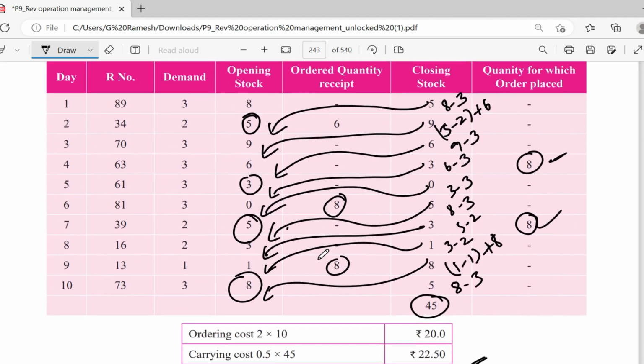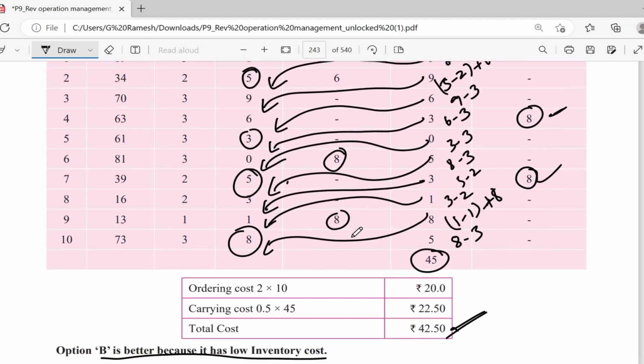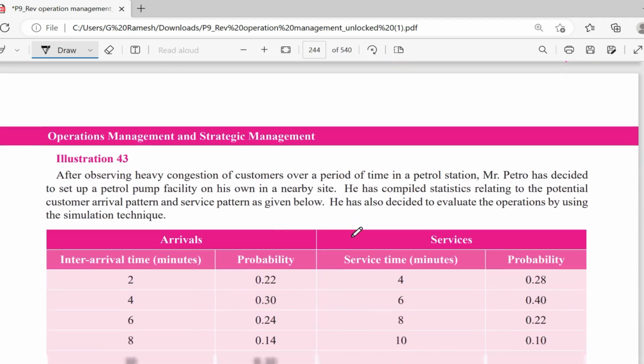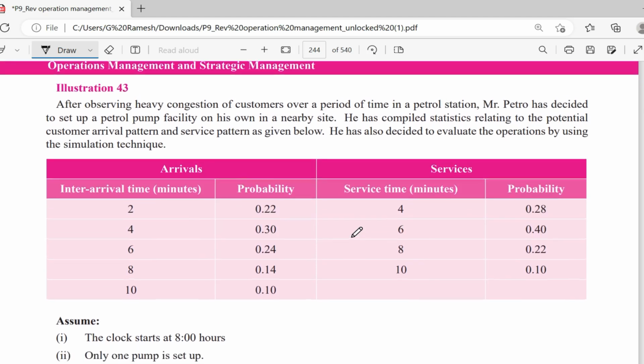So it is an easy question, only technically you should understand the terms here. Apart from that nothing is going to be tough. And whichever cost is less, that you accept. Just go through that for 2 minutes, then you can go to illustration 43.